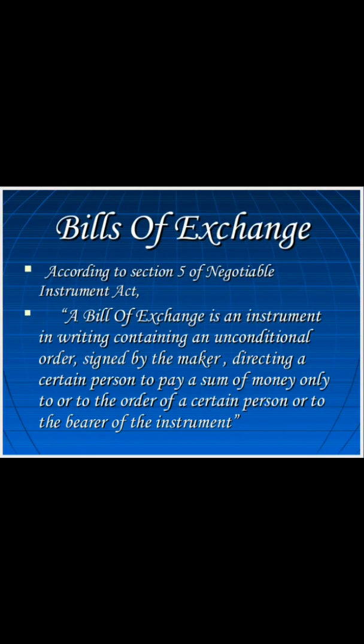The amount is also mentioned over there, payable to the person who bears the instrument or on the order of a certain person.